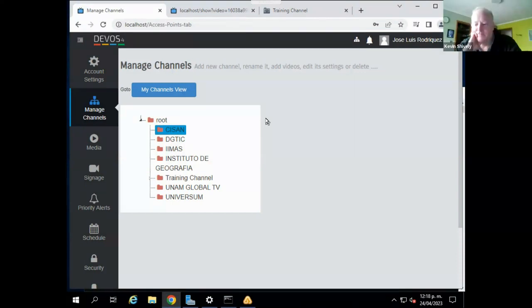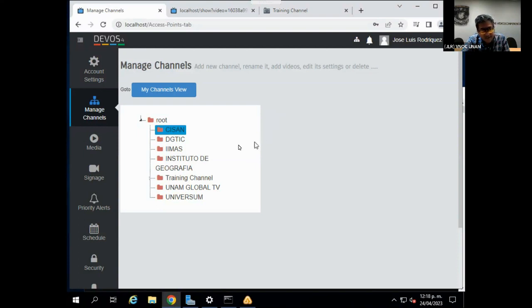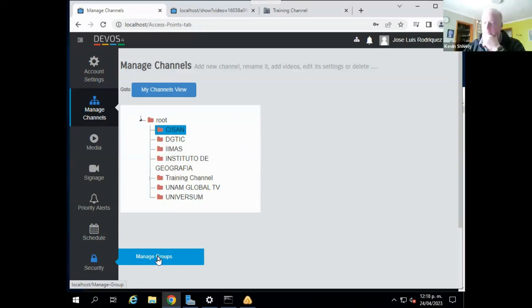I thought that there is some kind of association, but in these cases, with using the security option in order to add the users, right? Right, okay. To add the users.